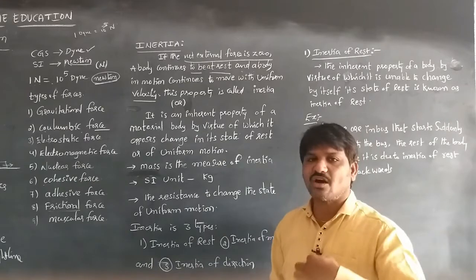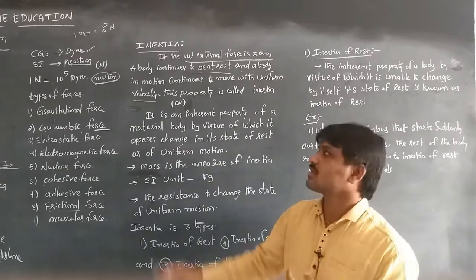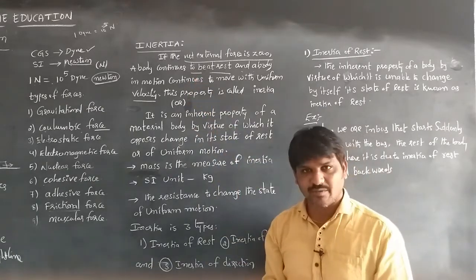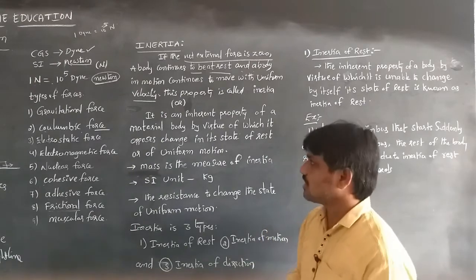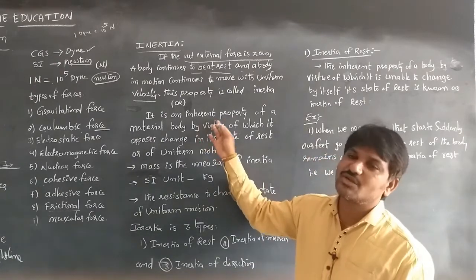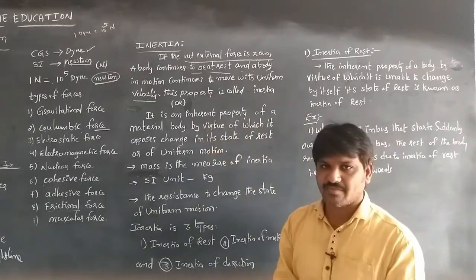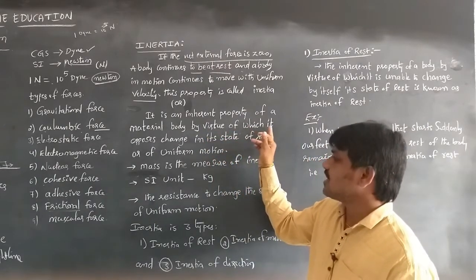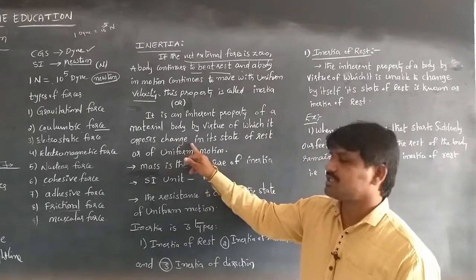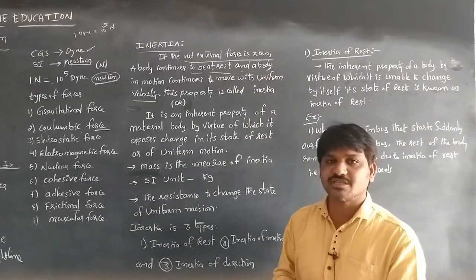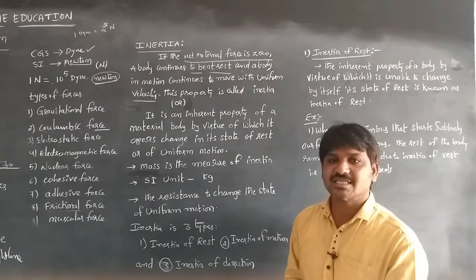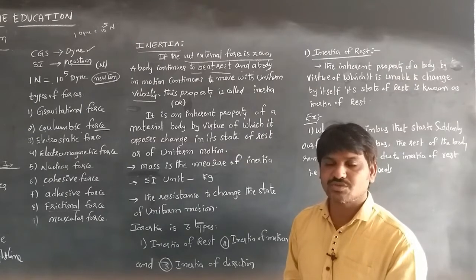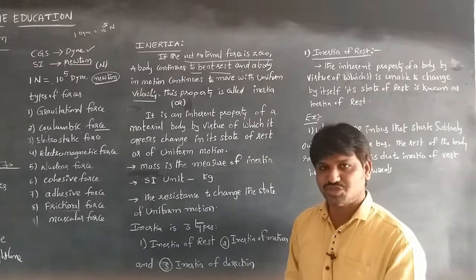That property of a body is called inertia. Or we can write that it is an inherent property of a material body by virtue of which it opposes change, the resistance of a body to change its state of uniform motion.